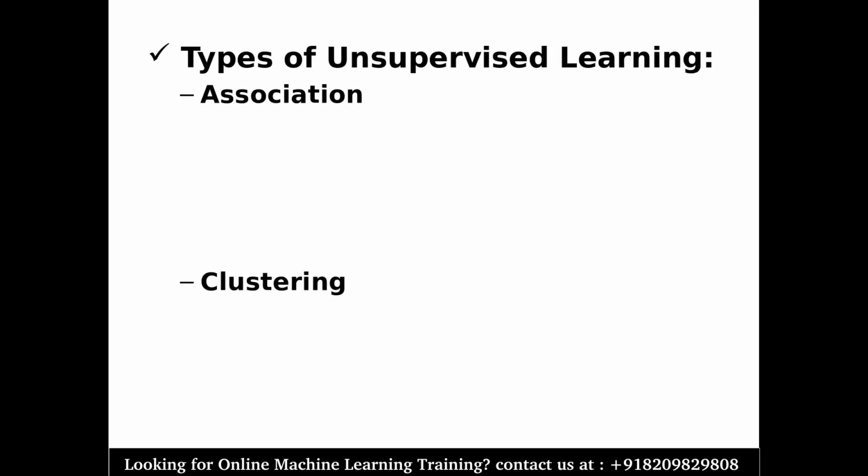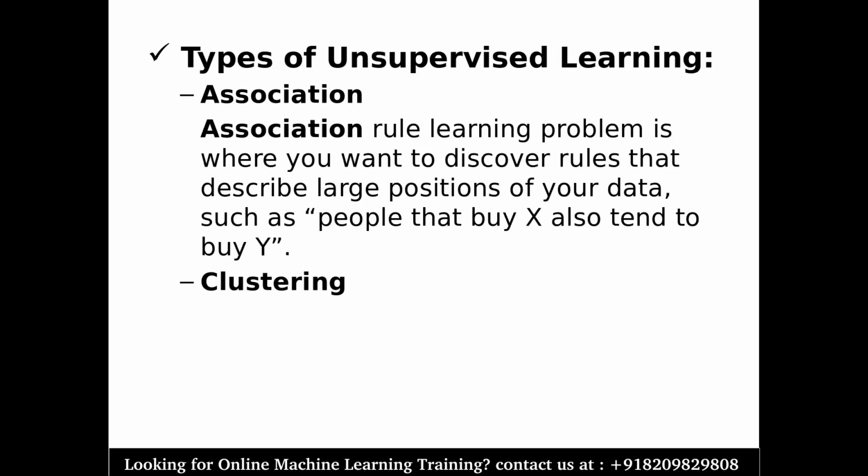The first one is association. An association rule learning problem is where you want to discover rules that describe a large portion of your data, such as people that buy X also tend to buy Y. As I said in the beginning, for the machine learning part, you will be creating some recommendation system. Similarly, here you will have your input data and you will generate some patterns from that input data, where you will find some output like people that buy X also tend to buy Y.